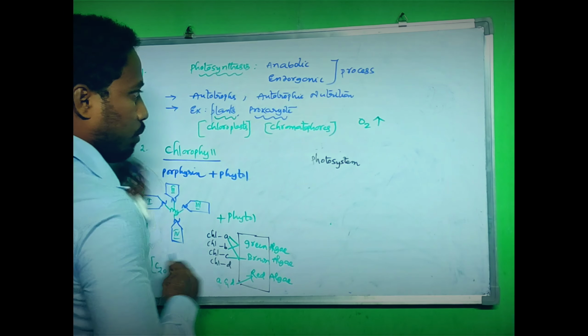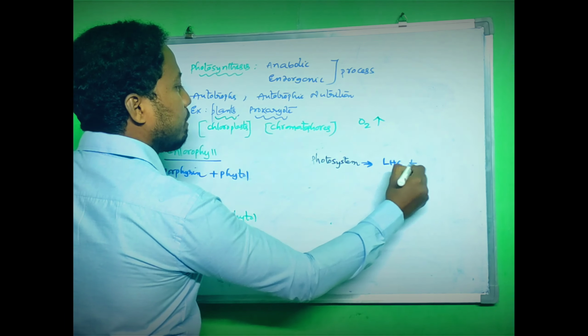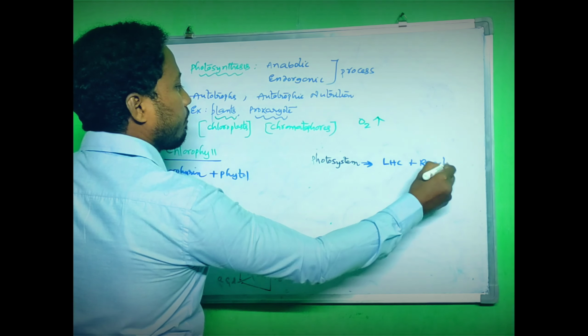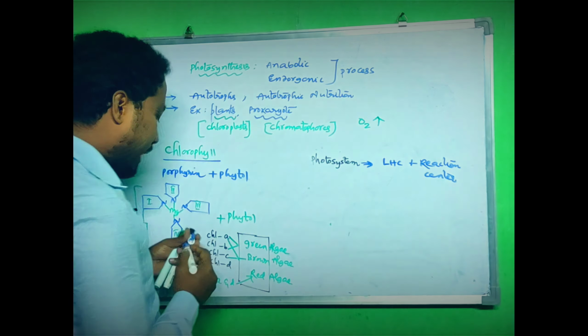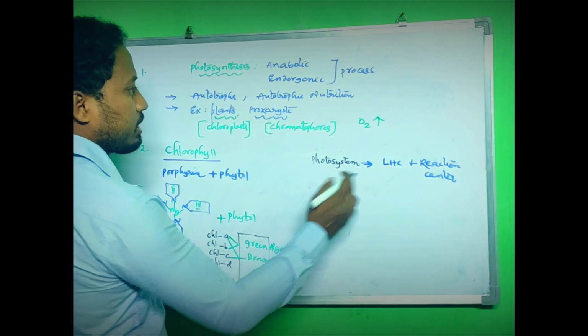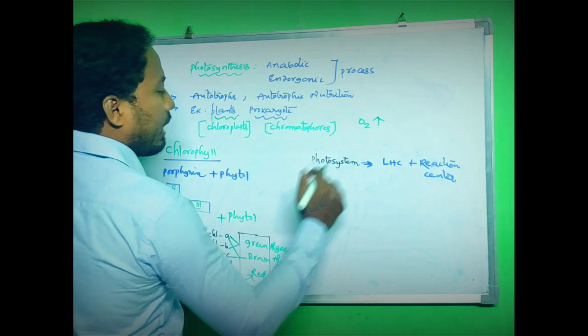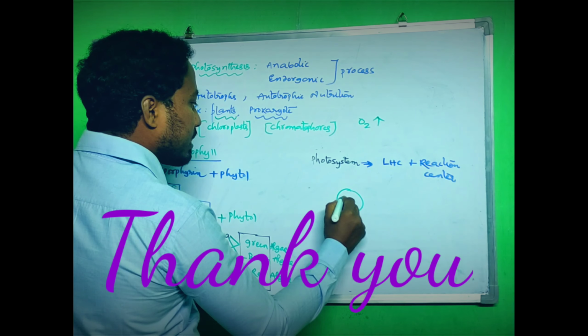A photosystem is a combination of LHC plus reaction center. LHC means light harvesting complex, and then the reaction center.